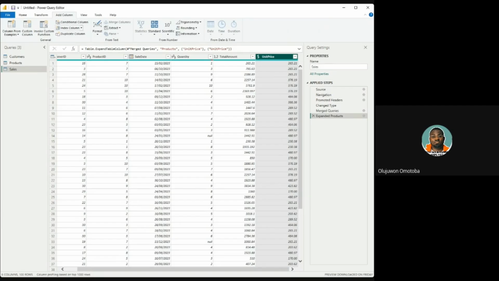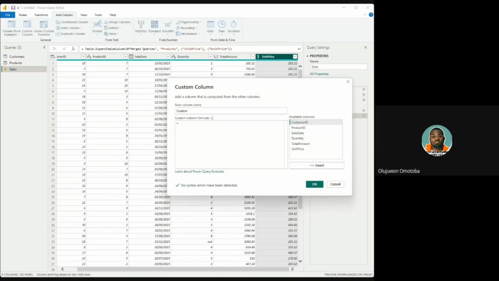In Add Column, it's interesting that we can create a new column by even setting examples, but we have not gotten to that yet. First thing we want to do is we want a custom column. The name of the column, can you see the new window? Please let me know if you can see the new small window that came up because this is another important part of it. Because we want to generate the actual quantity that does not have null. You can see the custom column window. Can you see the custom column window, please?